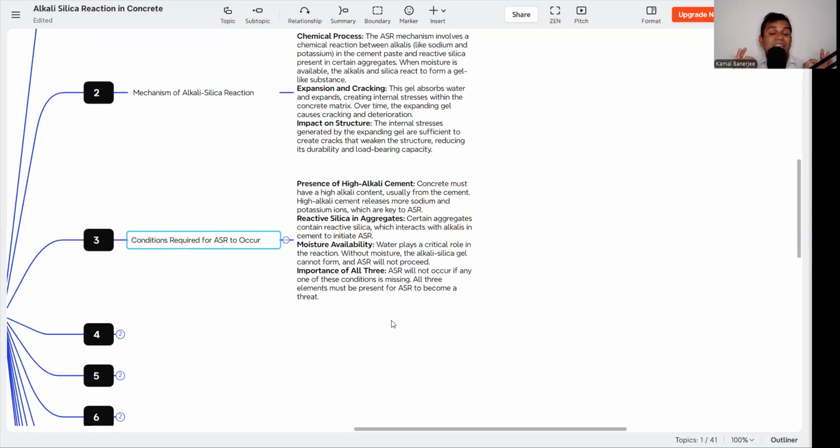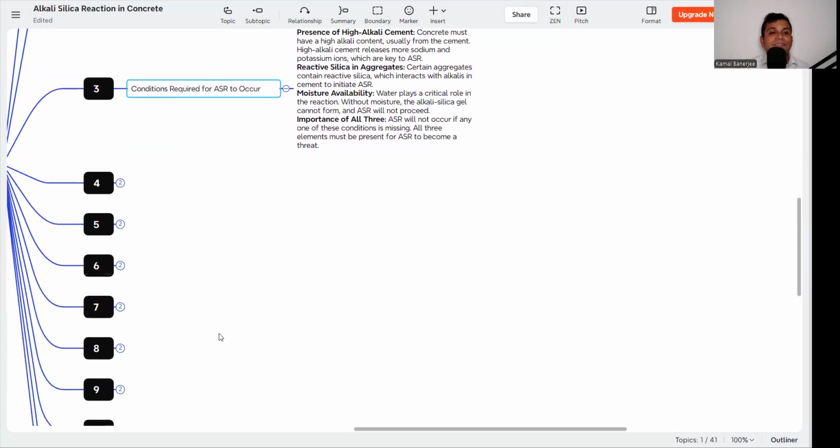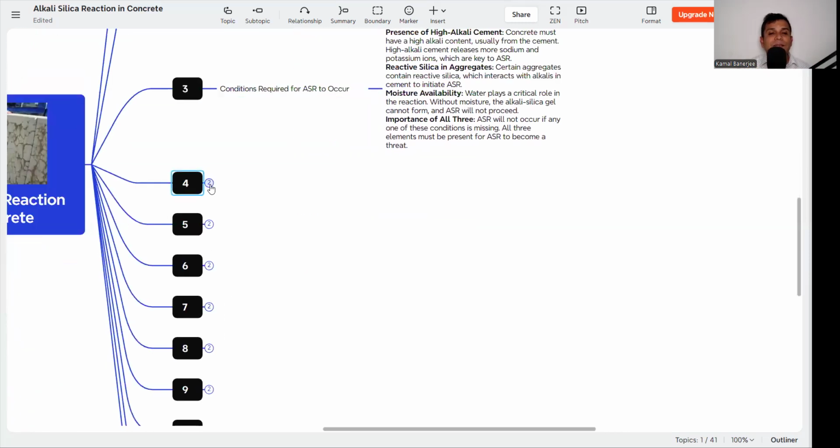Water plays a critical, crucial role. Without moisture, this ASR cannot happen. So moisture also has a great role in starting the reaction of ASR. When these three are present in the concrete, the alkali silica reaction starts and it deteriorates the concrete lifespan.